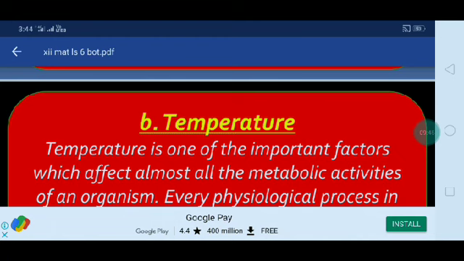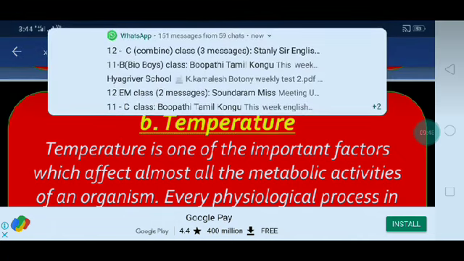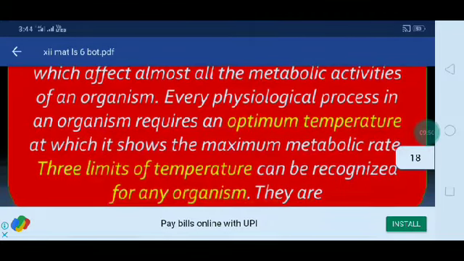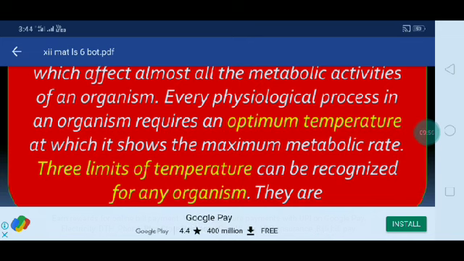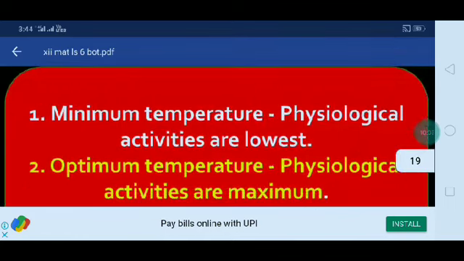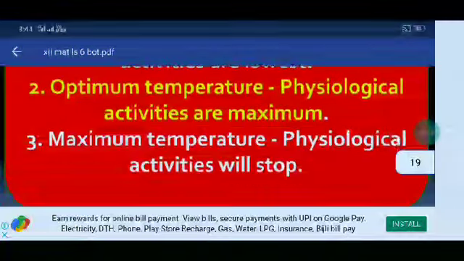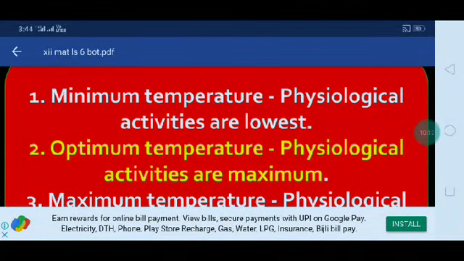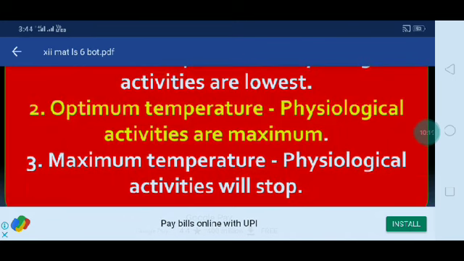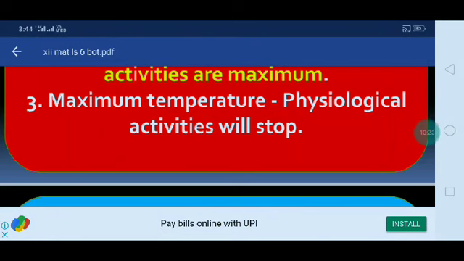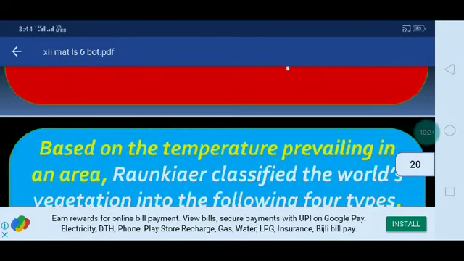Then temperature. Temperature is one of the important factors which affect almost all the metabolic activities of an organism. Every physiological process in an organism requires an optimum temperature, at which it shows the maximum metabolic rate. Three limits of temperature can be recognized for any organism: minimum, optimum and maximum temperature. At minimum temperature, physiological activities are very low. At optimum temperature, they are maximum. At maximum temperature, physiological activities stop.